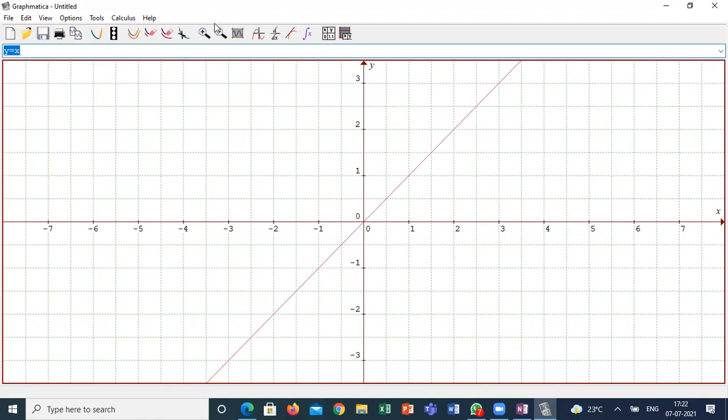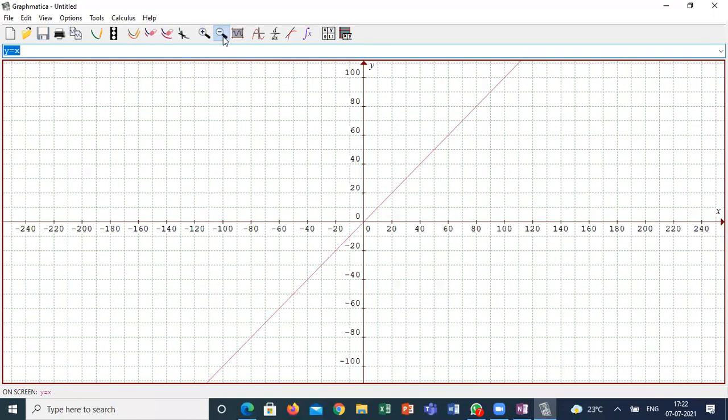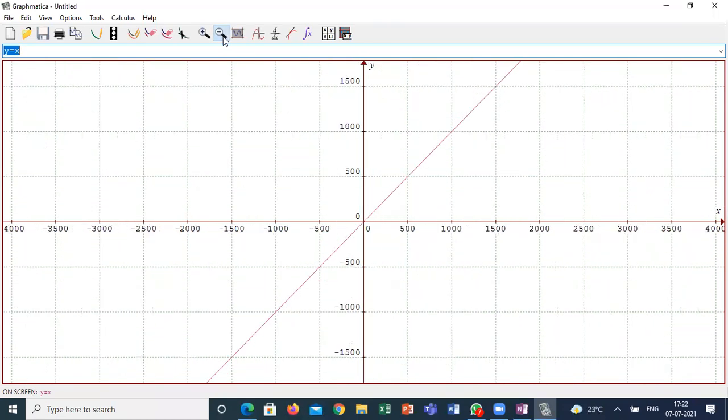So this is a real valued function. It's an infinite graph. It is defined from infinity to infinity. It doesn't have any coordinates in the second quadrant and fourth quadrant. What does that mean? It doesn't have any ordered pairs in the second quadrant and fourth quadrant. The graph is completely lying in the first and third quadrant. What is its meaning?